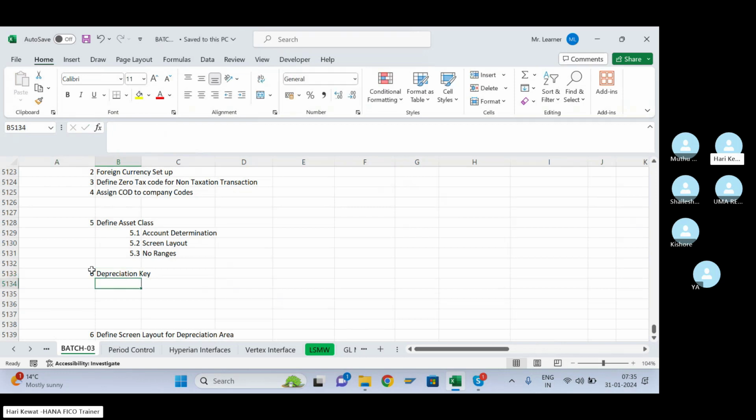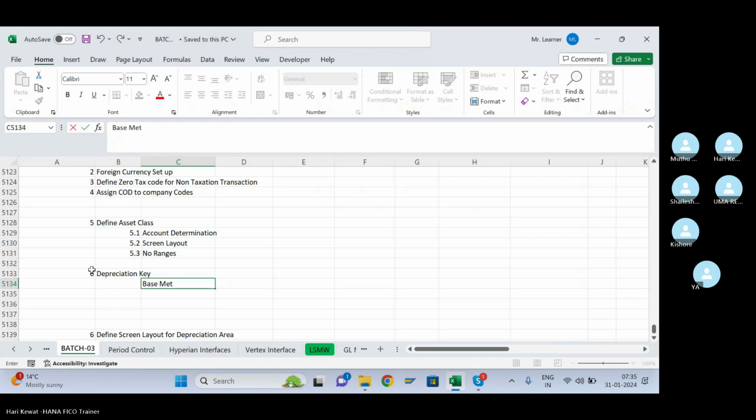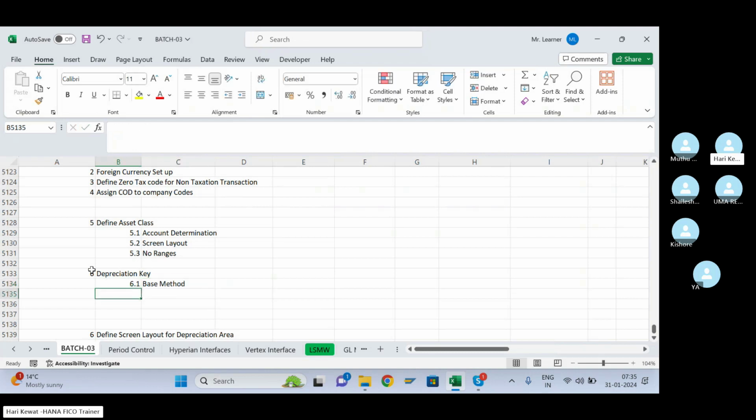In this depreciation key, we created multiple kinds of depreciation key: life method, percentage method. In the percentage method, we created the WDB method. In WDB we created multiple rates, and in SLM we also created multiple rates. So in the depreciation key, the major important point is the base method. Point 1, base method. Any point you don't understand, please ask me.